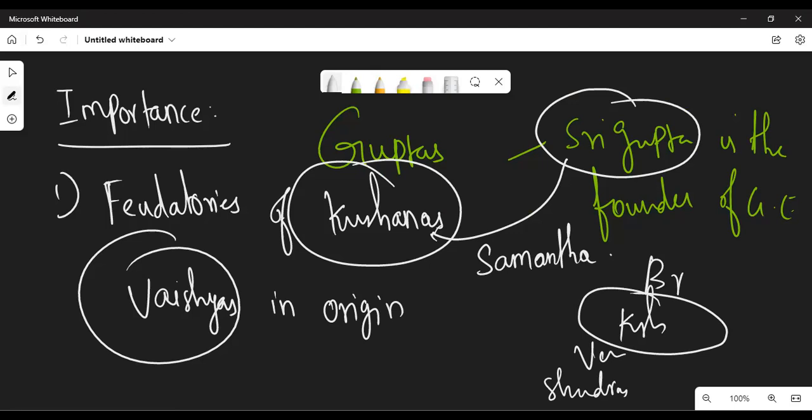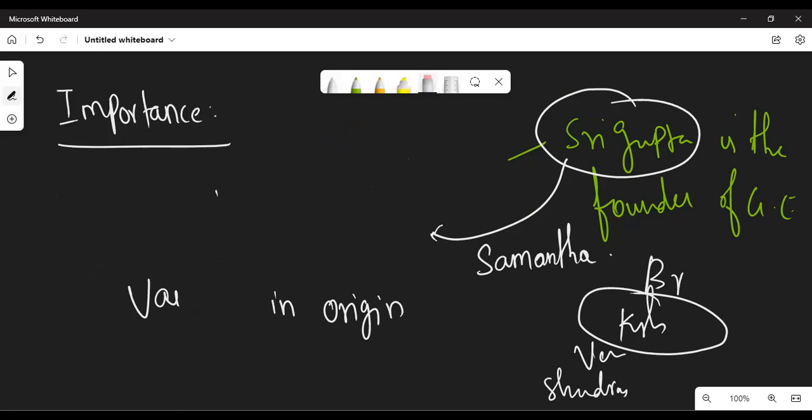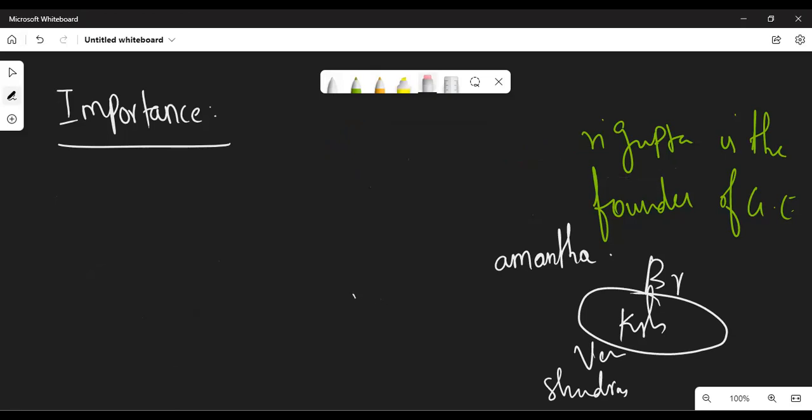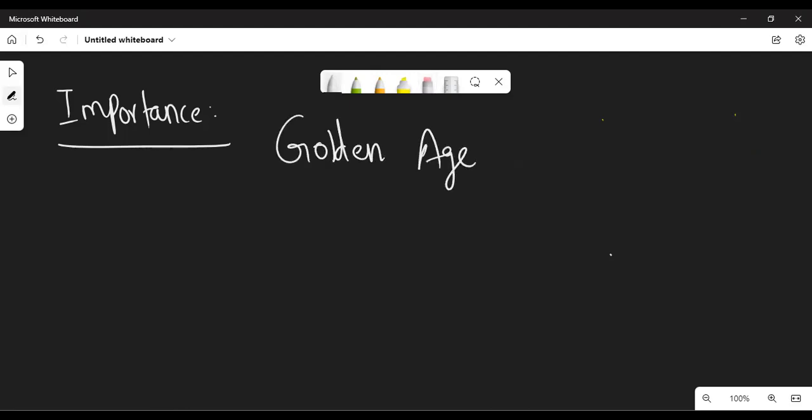The Guptas are said to be the Vaishyas. And most important thing in Gupta kingdom is it is said to be the golden age of India.